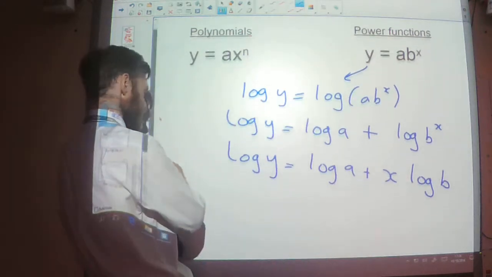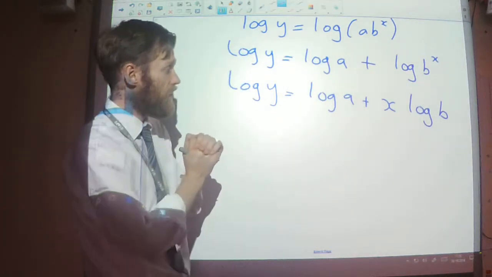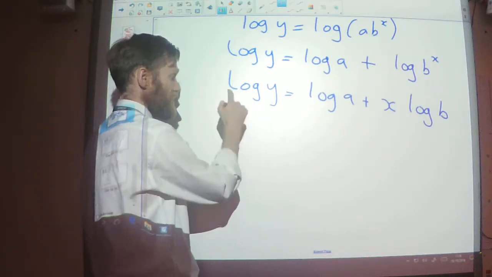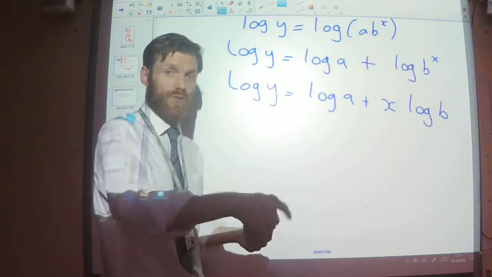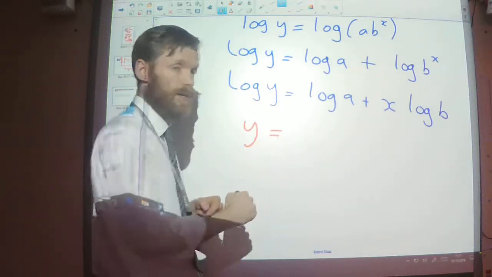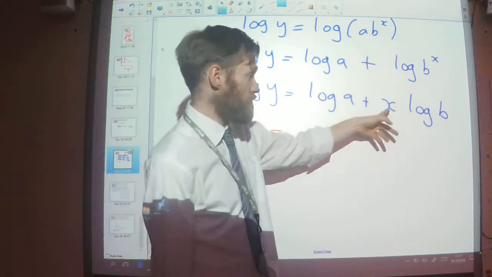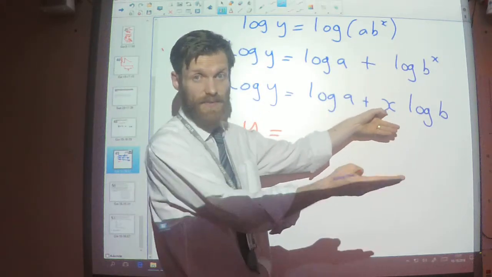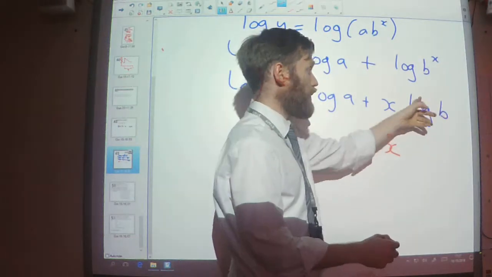And again now, in this case, my two variables, x and y, if I put this on my y-axis, so again, rather than plotting the y values, I will get my calculator and do log of all of the y values, and then plot those on my y-axis. So this is on my y-axis. In this case, I can plot my usual x values. I don't need to do the logarithms because it's just straight up x. There's no log of the x. So I can just put the x values on as usual. But this is my x. So y equals mx, this would be my m.